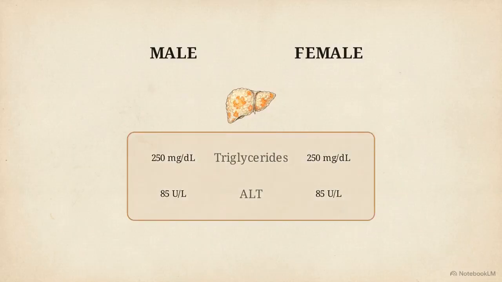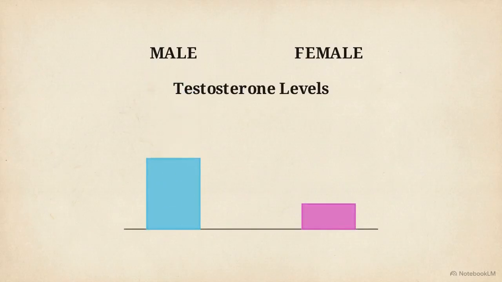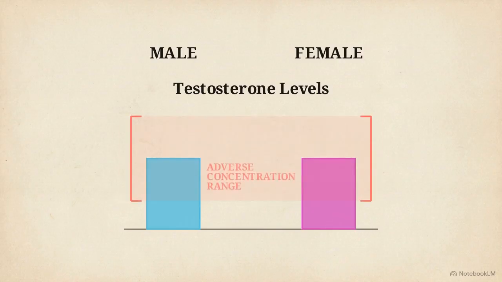Both patients exhibit identical liver abnormalities, with elevated triglycerides and high ALT enzymes, but their gonadal states are opposites. The male's testosterone has plunged, while the female's has spiked. Despite moving in opposite directions, the testosterone levels for both patients have landed in the exact same adverse concentration range.